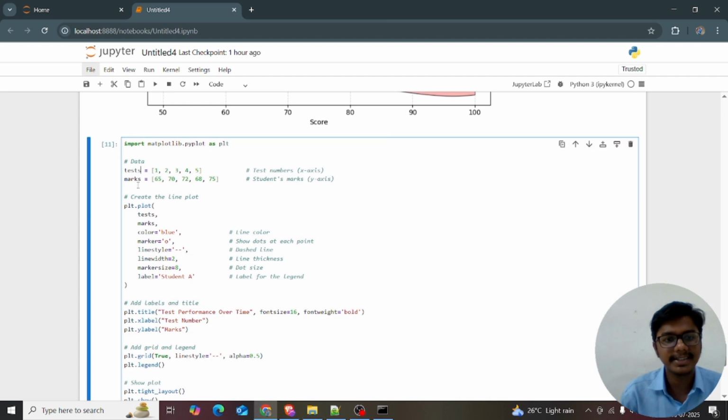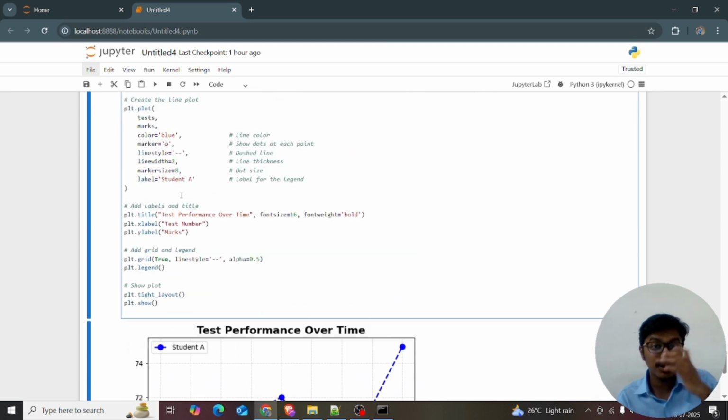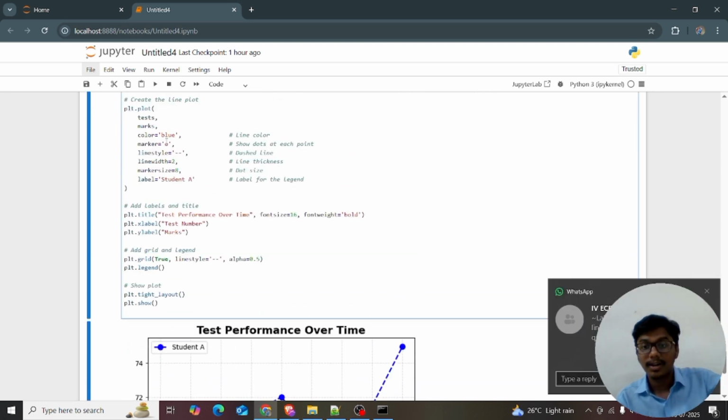I'm giving the x-axis and y-axis. In the first test, I get 65. In the second test, 70. Third test, 72. Fourth test, 68. Fifth test, 75. I'm making the plot with plt.plot, for a line chart. plt.plot, I'm giving x, y. Color means I want the blue color. You can play with these colors also.